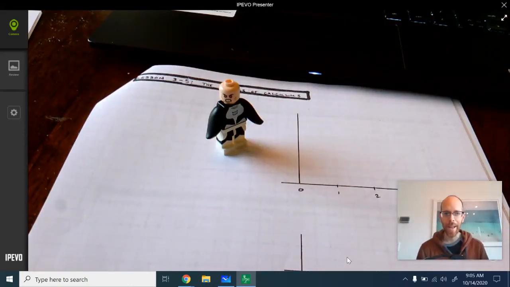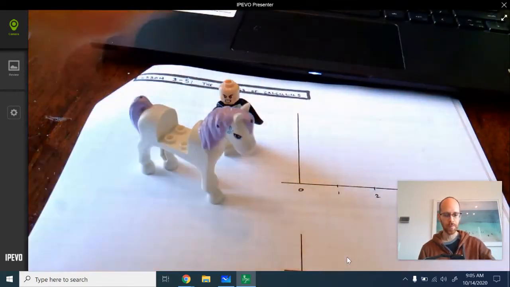I want you to imagine that you are an angry young man. Why are you an angry young man? Well, because you have flippers for arms. And what does an angry young man do? He gets himself a horse.